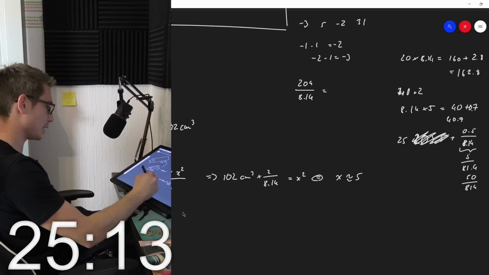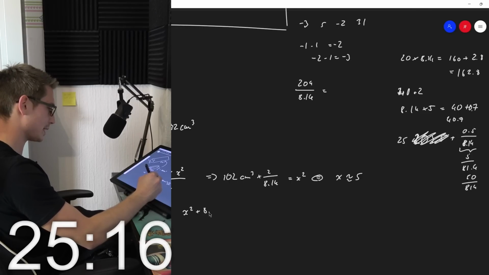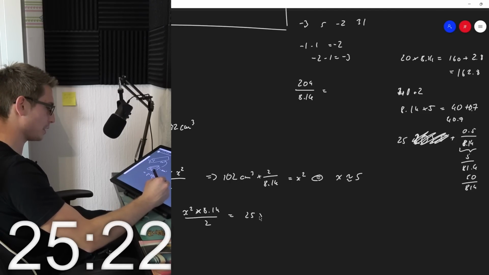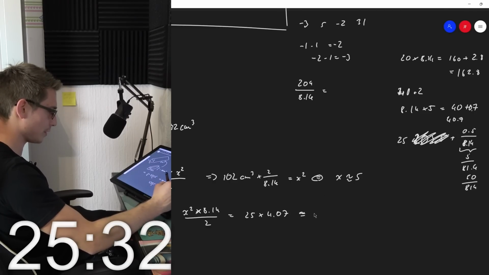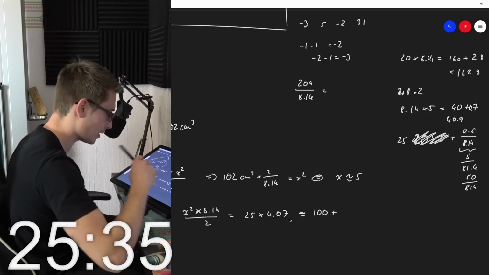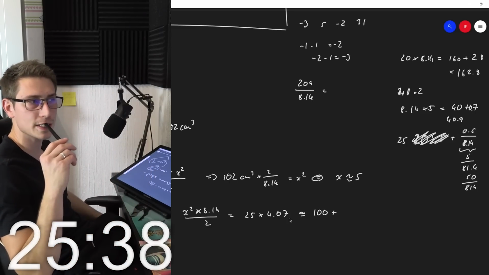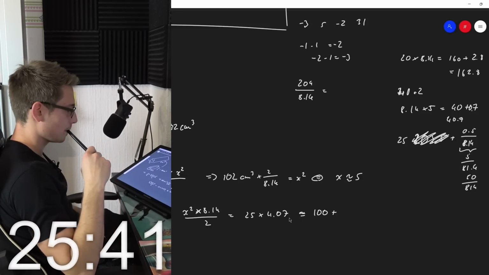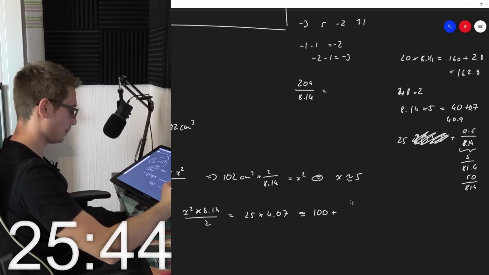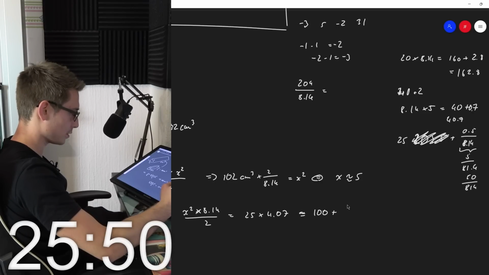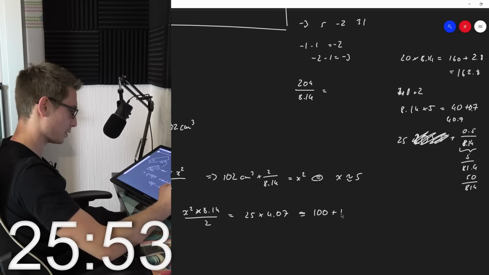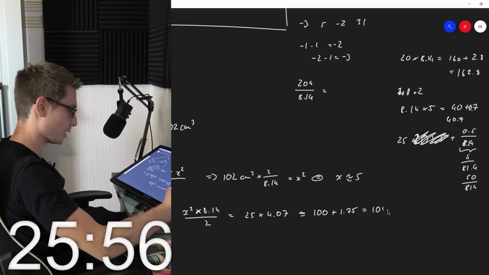Then we got, let me check, x squared plus 8 times 8.14 divided by 2 is going to give us 25 times 4.07, which is equal to, okay, 25, this is 100, plus 25 times 0.7. 25 times 7 is going to give us 1.75, which is 101.75.